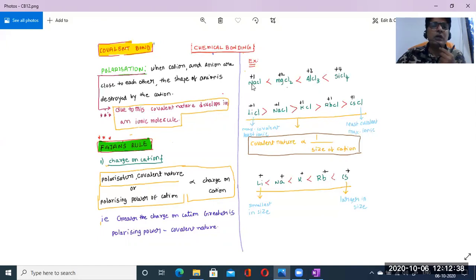It is nothing but polarization. Due to this, covalent nature develops inside ionic molecules. So in the previous part, part three, we learned up to polarization.